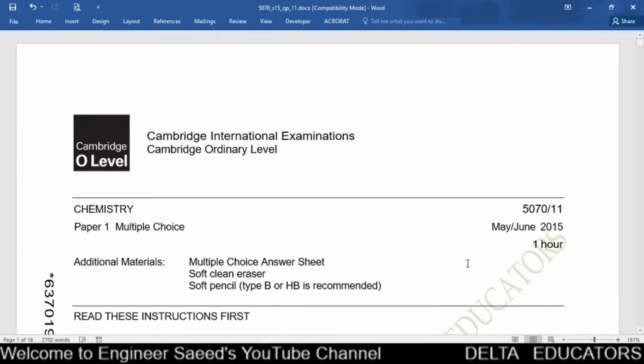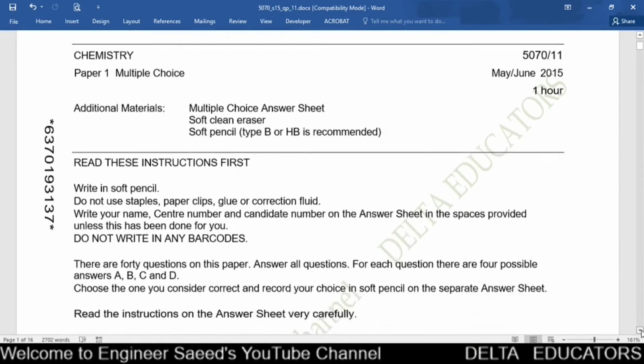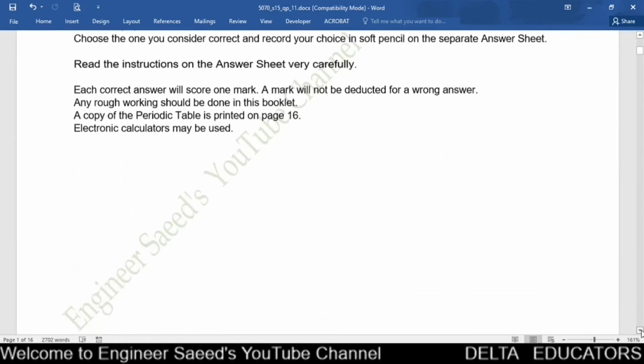O-Level Chemistry, Paper Code 5070, Paper 1 Variant 1, May June 15. Today we will solve question 21 to question number 30.